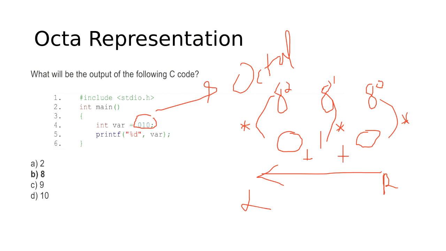Okay, so when we multiply, here there is no need to do calculation because anything multiplied by 0 will be 0, and we are left with only this one, and this will give the answer as 8. Okay, so that's why we get the answer as 8. Is that clear to you?